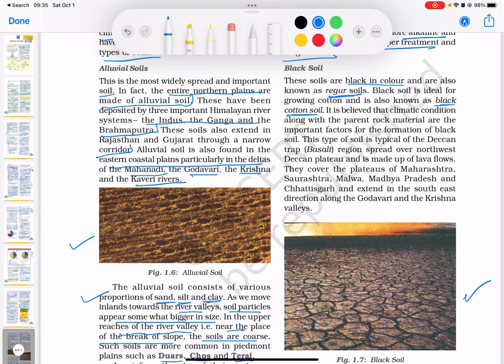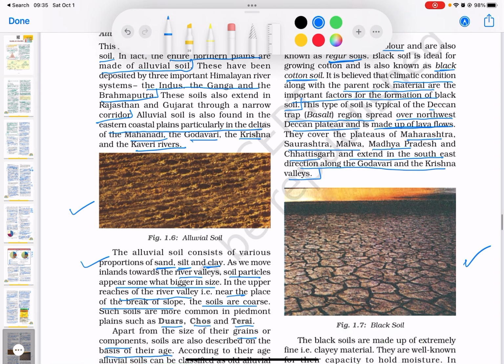It is believed that climatic action along with the parent rock material are the important factors for the formation of black soil. This type of soil is typical in the Deccan Trap basalt region spread over the northwest Deccan Plateau and is made up of the lava flows. They cover the plateaus of Maharashtra, Saurashtra, Malwa, Madhya Pradesh, and Chhattisgarh and extend to the southeast direction along the Godavari and the Krishna valleys.